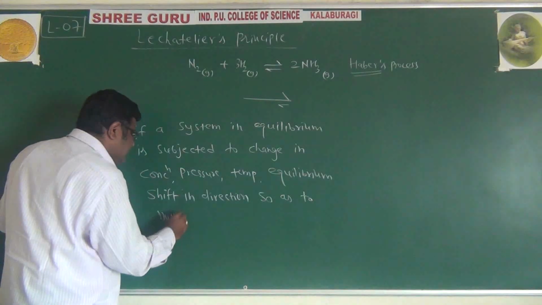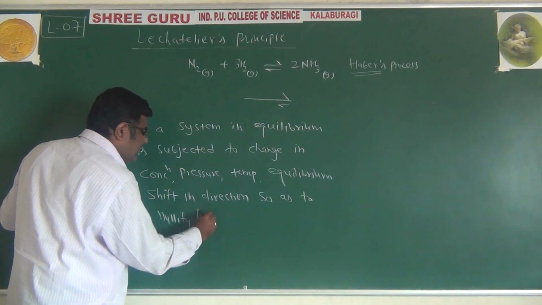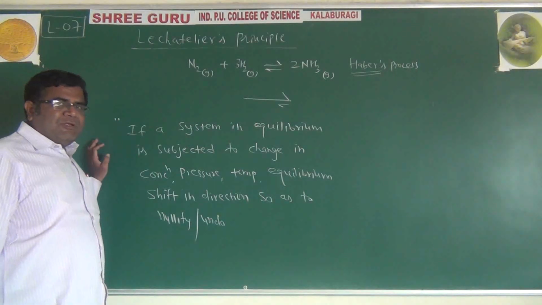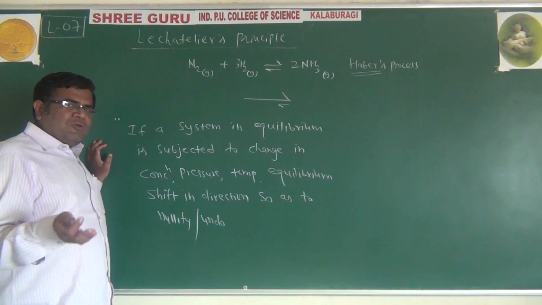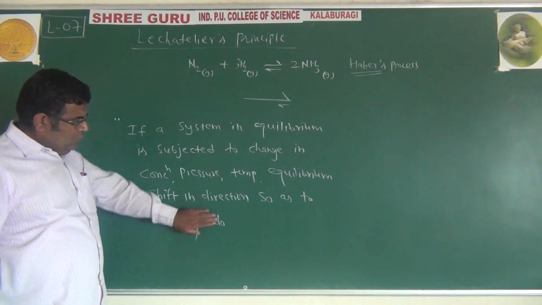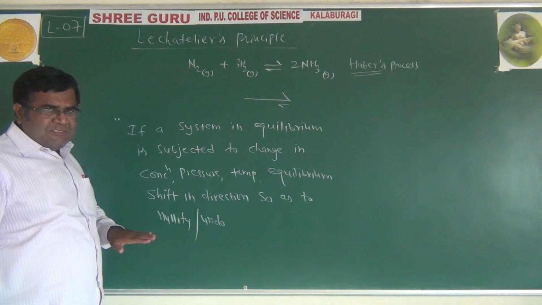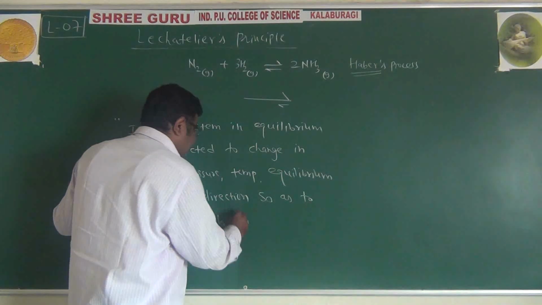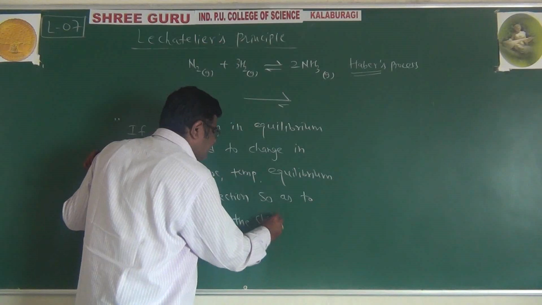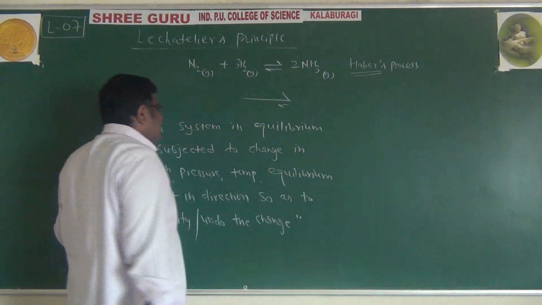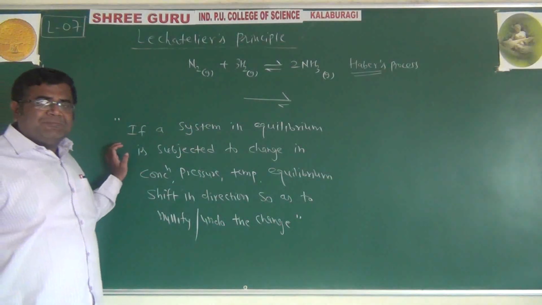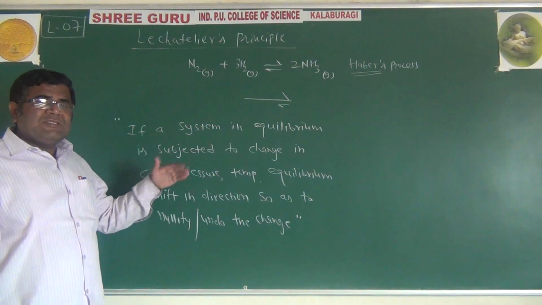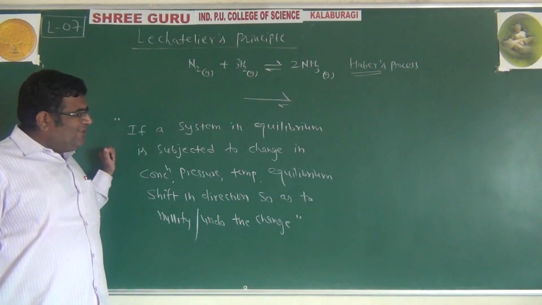nullify, means to oppose or undo, just like this computer command. We do something, and if we want to reverse it, it is called undo. Do and reverse is undo, like that. Nullify the change. So it is just like Newton's third law of motion. For every action there is a reaction, isn't it?